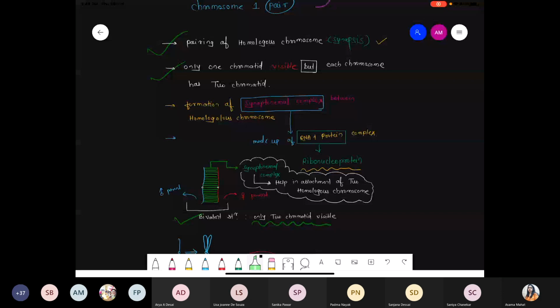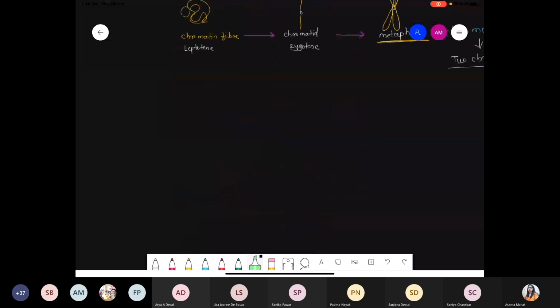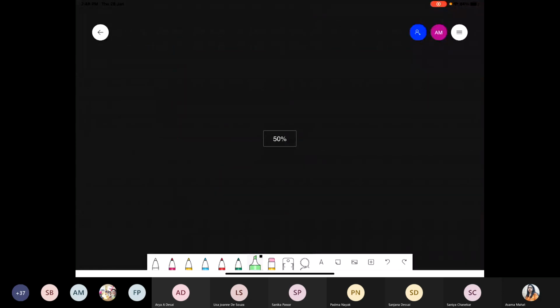Now, after this zygotene phase, which is the second phase, we are talking about the third phase, which is a very, very important phase. You can say pachytene, you can say pachitin, you can say pakitin, your choice. So third phase, the pachytene phase. In this phase some very, very important steps will occur. These are the steps where the crossing over process will occur.